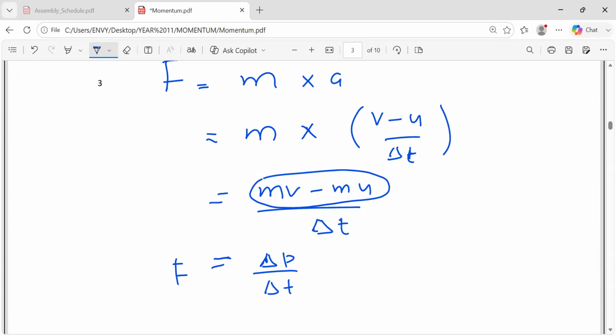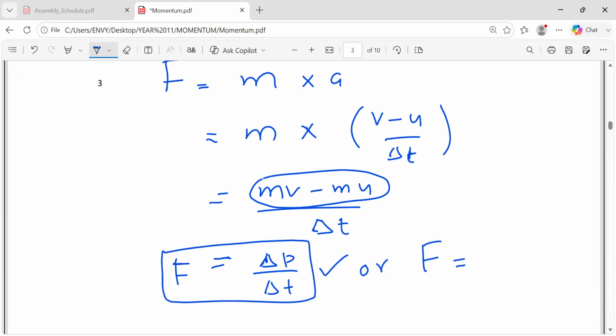So resultant force can be calculated by using this equation or the above equation, which is F equals ma. Sometimes the change in momentum and the change in time are given, and they ask you in the exam to find the resultant force. So you must not go for the mass and acceleration. You can take these two values and put them in. Or sometimes it is given in another form: you will have the mass and the final and initial velocity. Just use this equation first, find the change in momentum, and then divide by the change in time, which will also be there. You will get the resultant force, right?